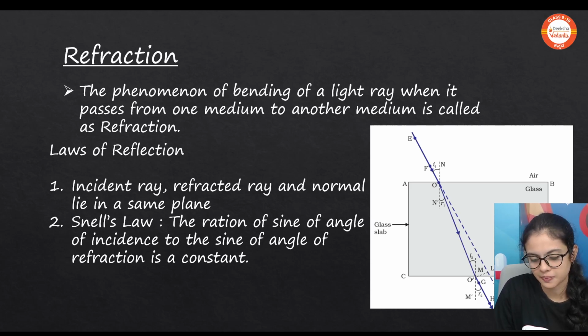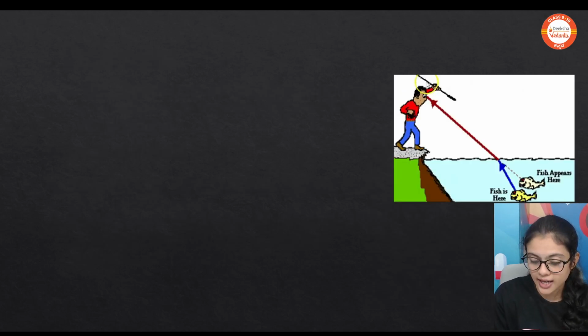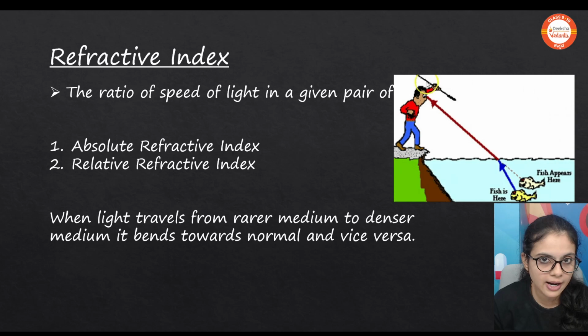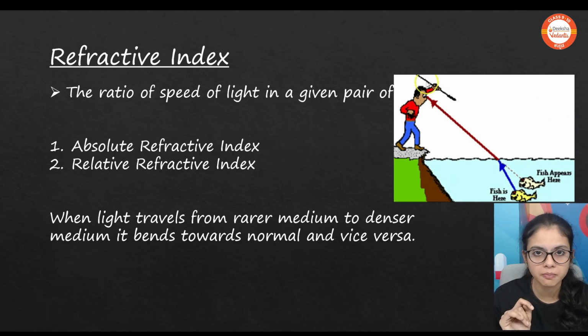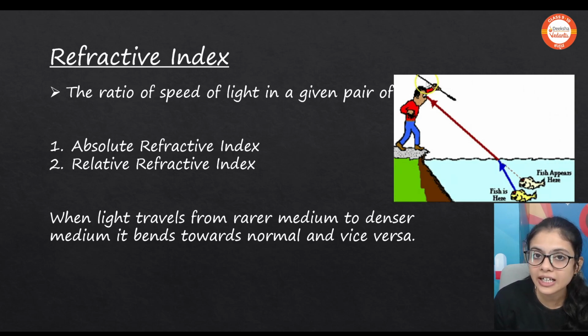So remember this. Moving forward, refractive index. Many students have questions regarding refractive index. Let me cater to that here. Refractive index is nothing but the ratio of speed of light in the given pair of mediums. So here we come across two types of refractive index. One is absolute refractive index, another one is relative refractive index. Absolute refractive index is nothing but we are comparing the speed of light in a medium with air. So that will be n is equal to speed of light in air by speed of light in the medium.